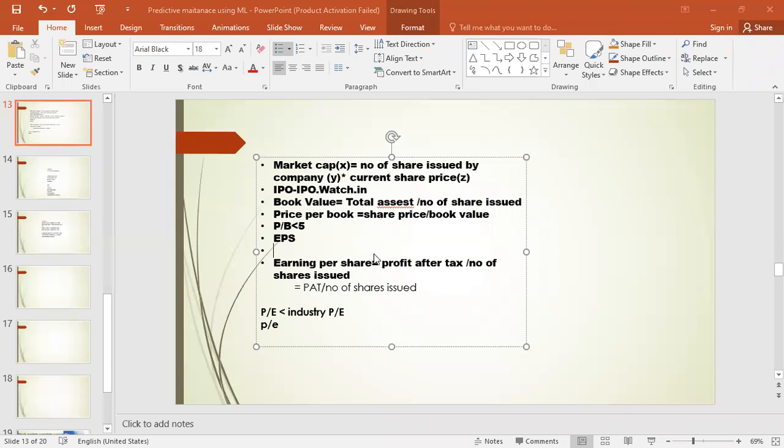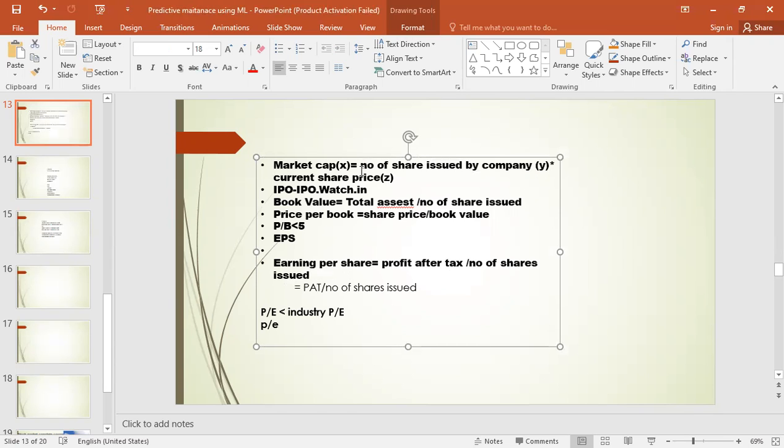So here one of the terminologies is market capitalization. I have already told you the formula for market capitalization is the number of shares issued by the company into the current share price. The number of shares issued by the company is always constant. They cannot issue any number of shares, as many as they want, to the public or to any person, either in the primary market or in the secondary market. That is going to be decided by SEBI, so as per the norms, the number of shares issued by the company is constant.